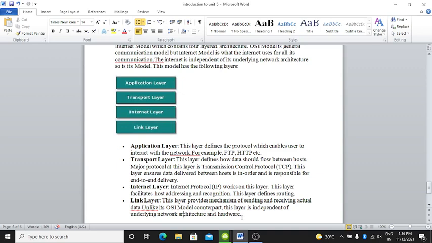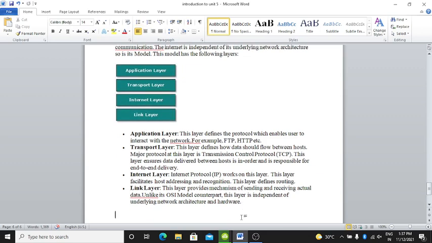This layer ensures data delivered between hosts is in order and it is responsible for end-to-end delivery. Internet layer is there. Internet protocol works on this layer. This layer facilitates host addressing and recognition. This layer defines routing. Link layer is there.